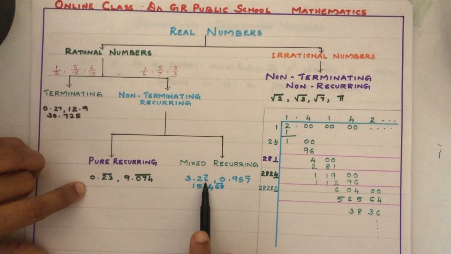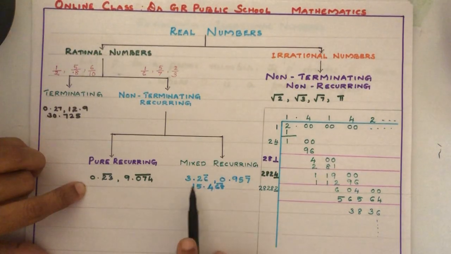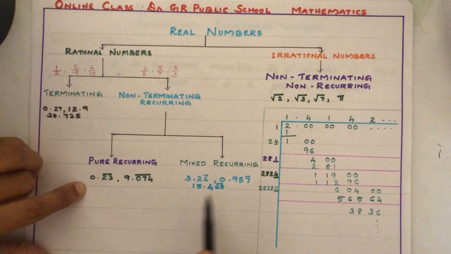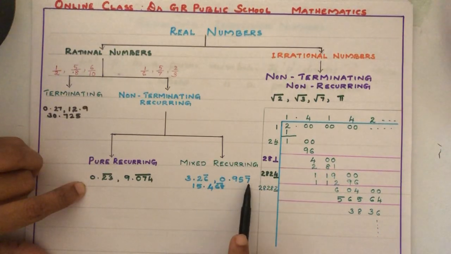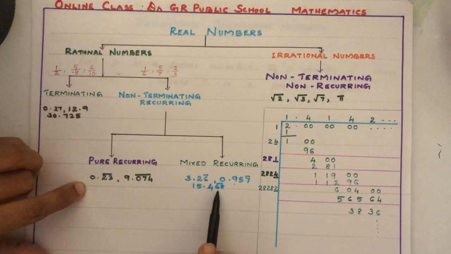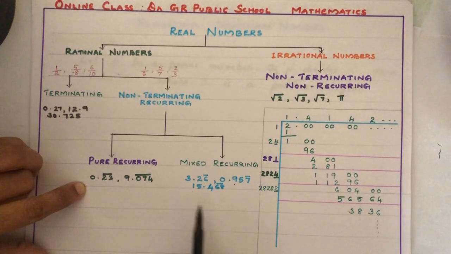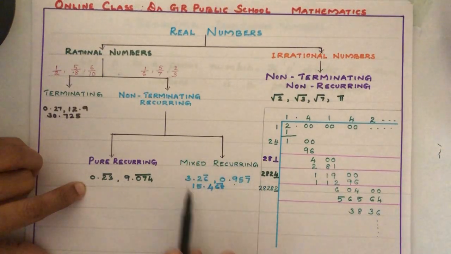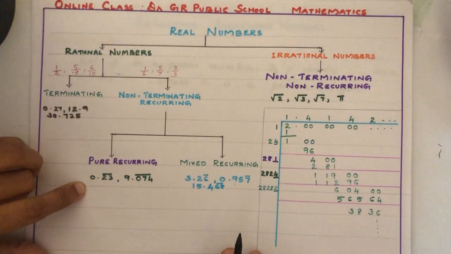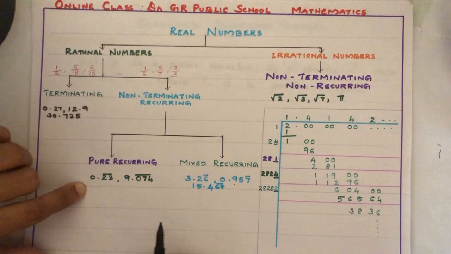It means only 6 will repeat, 2 won't repeat. 0.957 bar means 9 and 5 are not repeating, but 7 will repeat. 15.468 bar: 4 is not repeating, 68, 68, 68 will come like that. That type of numbers we call mixed recurring decimals.